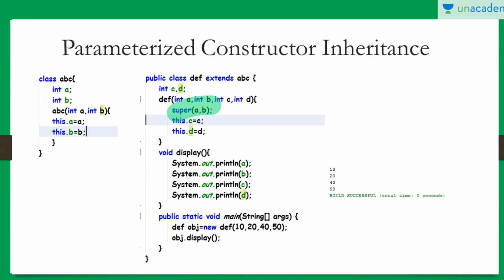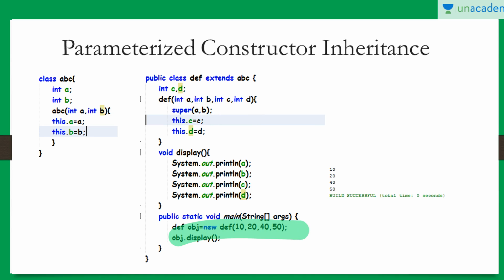So this statement must be written by the programmer. Okay, super a comma b, and where will these a and b come from? These will come from the object creation: while we are creating the object of the DEF class, we have to pass the initial values of a and b also along with c and d. Okay, here we have c and d, which are basically the data members of the DEF class. We can also give initial values to them, and we are also passing the values of a and b, as you can see here.